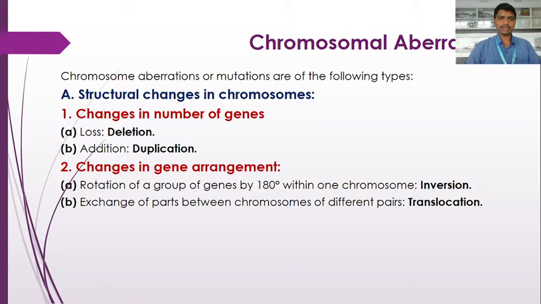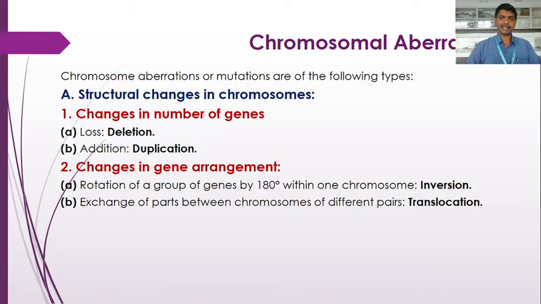Now next is the change in gene arrangement. Here there is no loss and no addition of chromosome part or number of genes. But the rotation of a group of genes by 180 degrees within one chromosome leads to inversion.